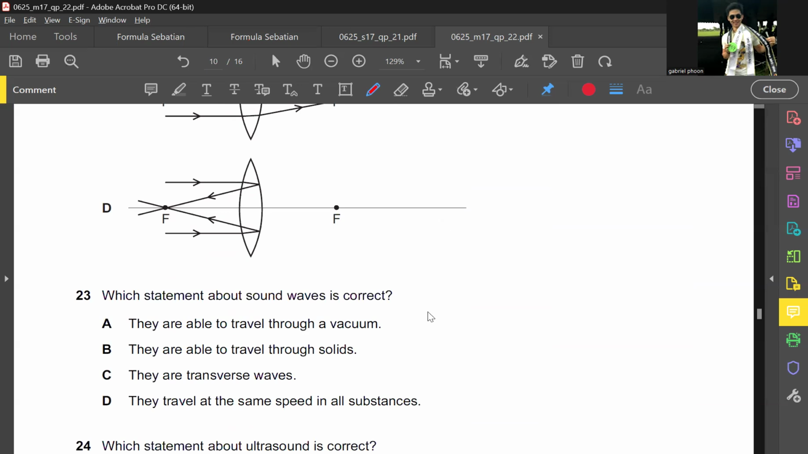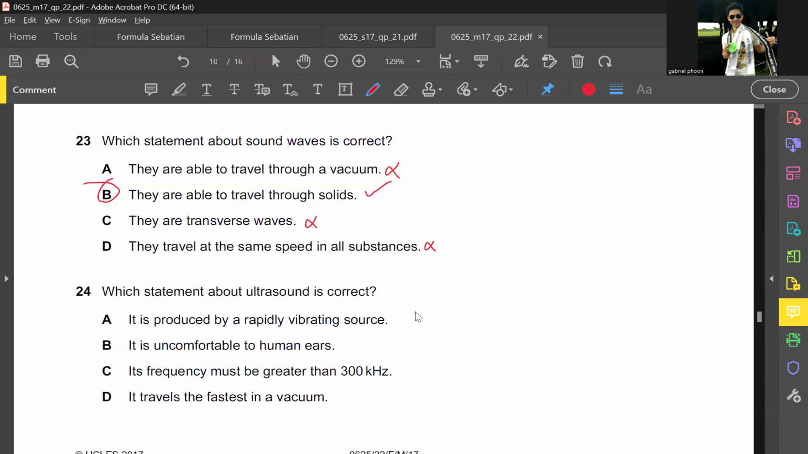Which statement about sound waves is correct? They travel through a vacuum, definitely no. They travel through solids, yes. They are transverse waves, no. They travel at the same speed in all substances, no. But which statement about ultrasound is correct?